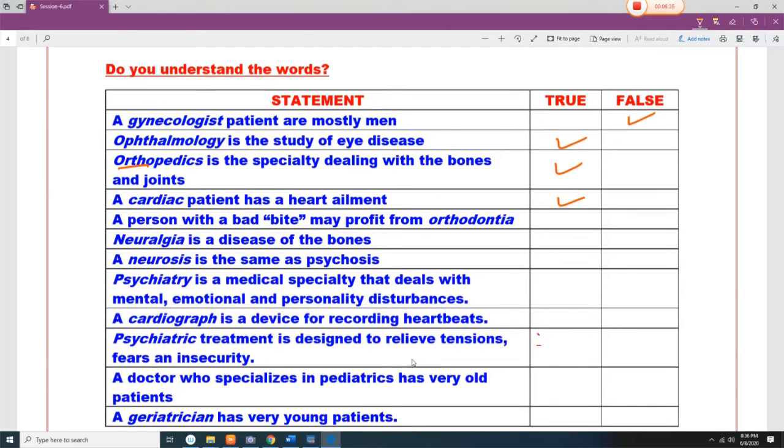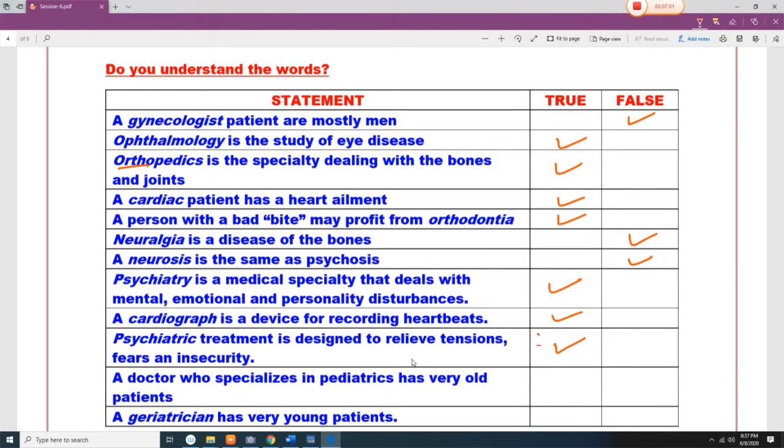No. Neurology is a disease of the bones? No, neuro means related to the nervous system. Neurosis is the same as psychosis? No. Psychiatry is a medical specialty that deals with mental, emotional and personality disturbance, correct. The cardiograph is a device recording heartbeats, correct. Psychiatric treatment is designed to relieve tensions, fears and insecurity, correct.